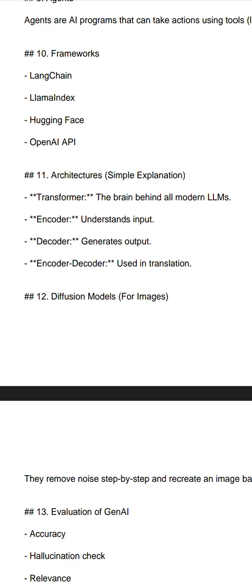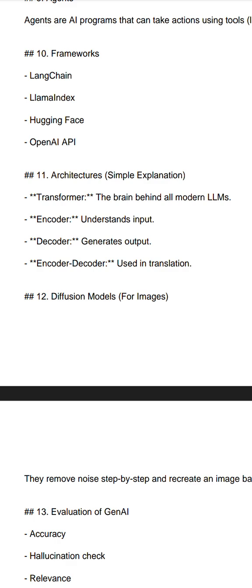Like humans have a brain, and if you don't have a brain, you can't do anything. You can't take action or make a decision. So the brain is very important for us, and the transformer is the brain behind all modern LLMs like ChatGPT. ChatGPT has a brain which is the transformer.